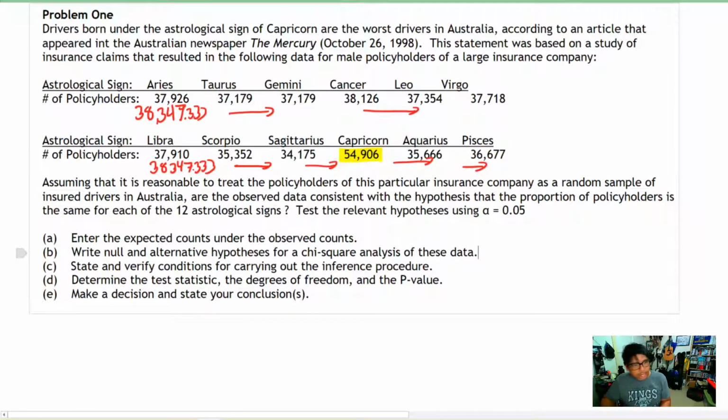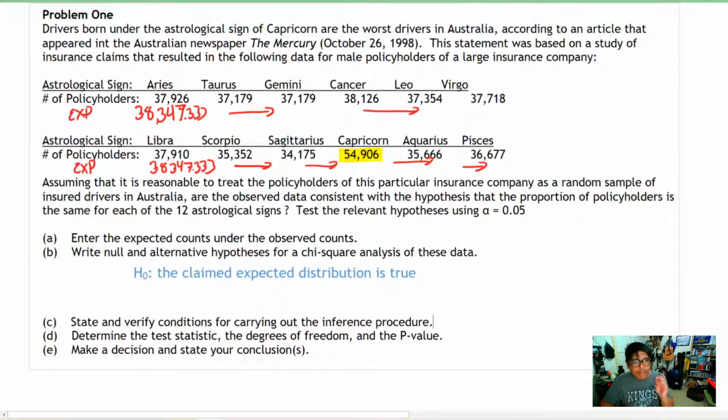Now for part B here, we're going to write the null and alternative hypothesis. The null hypothesis for all of these chi-square goodness of fit tests is that the claimed expected distribution is true. So we needed to write that expected distribution somewhere on our paper. Alternatively, we would say that the claimed expected distribution is not true.